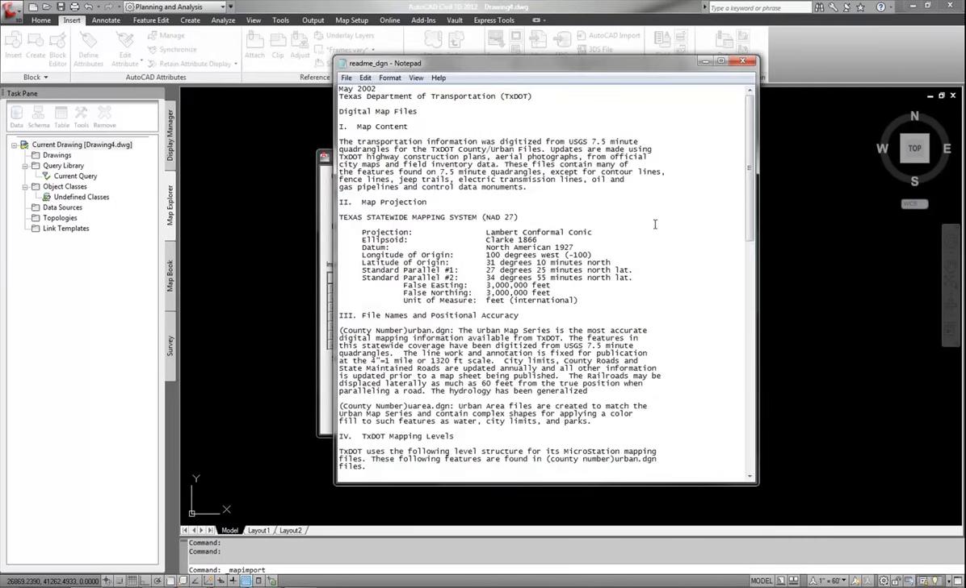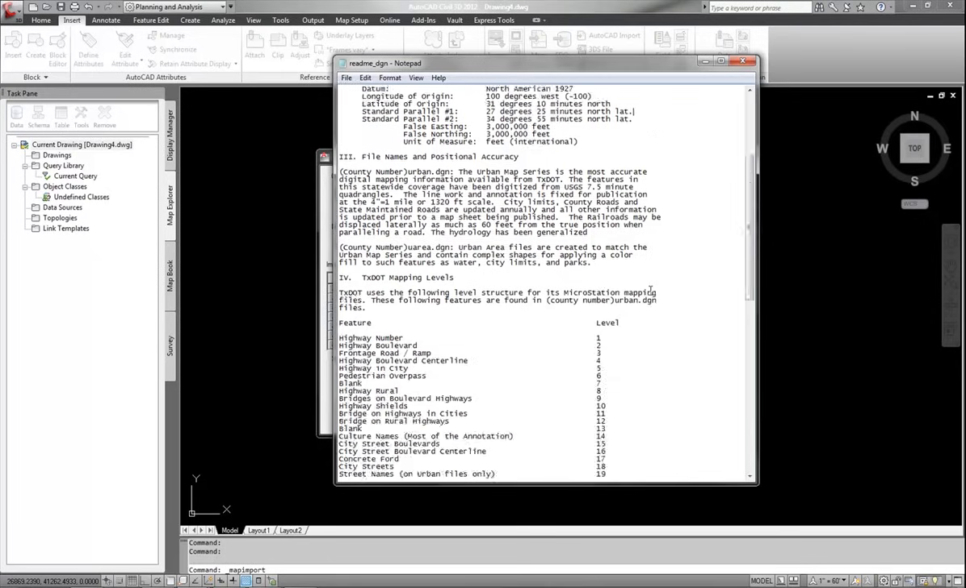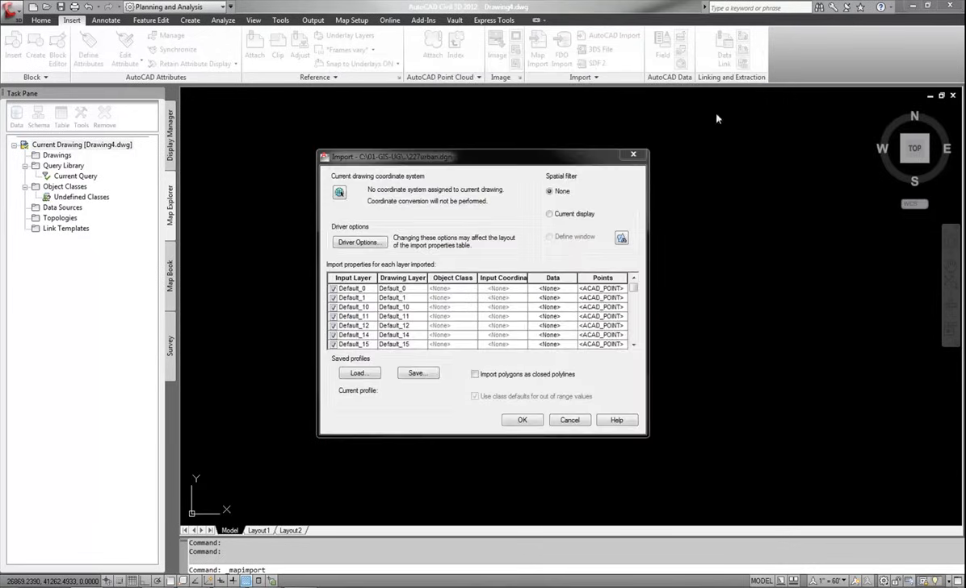So according to this text.dgn file, I see that this happens to be a text.file, okay, and it's a NAD 27. Okay, so that gives me pretty much what I need here, and then I can look at the projection, the ellipsoid, the datum. If you're really going deeper into the GIS world, this all makes sense to you. So with that being said, I am now going to go ahead and import my file.